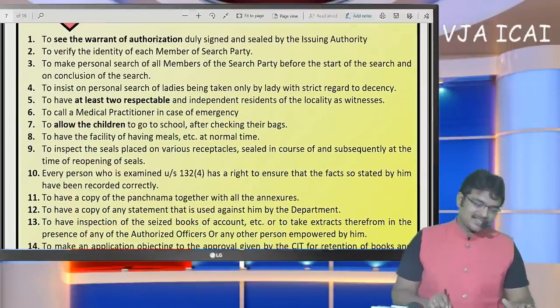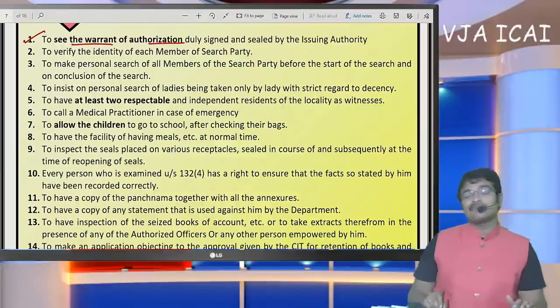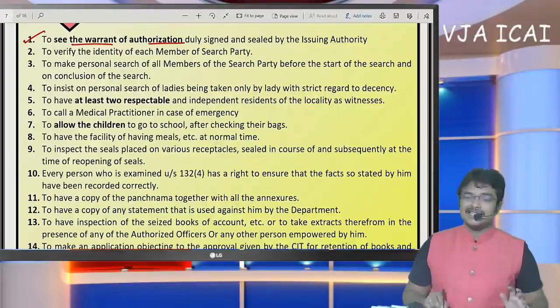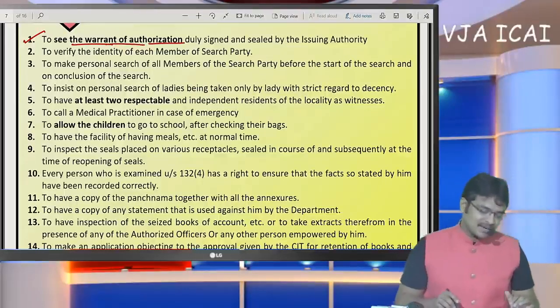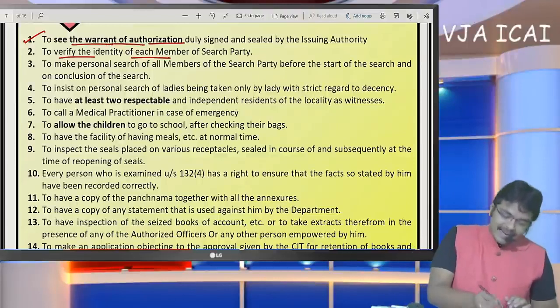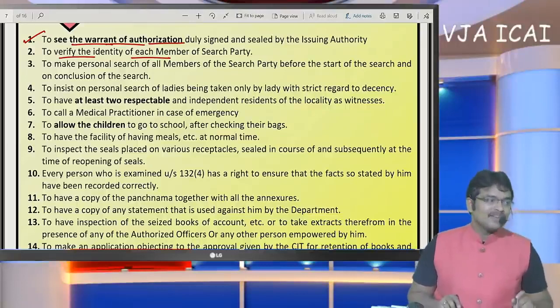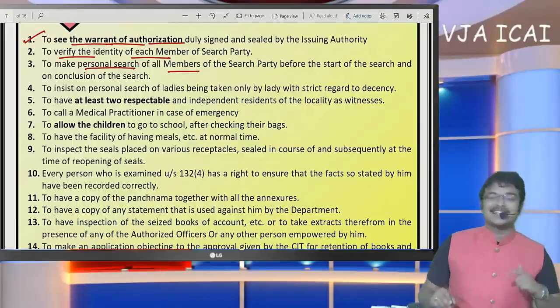Coming to rights of the SSE, they have the right to see the warrant of authorization. Whenever an officer enters for search, the SSE can ask, please show me the search warrant once. So he has the right to see the warrant of authorization. Number 2, he can verify the identity of each member. ID cards of each assessing officer can also be verified by the SSE. And next, he can make a personal search of all the members.